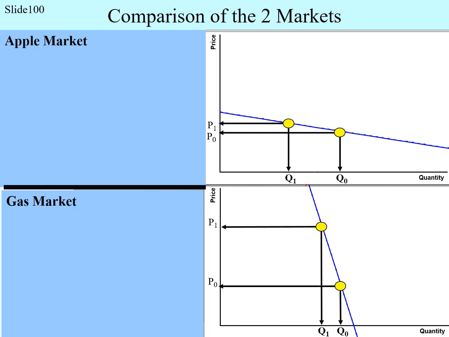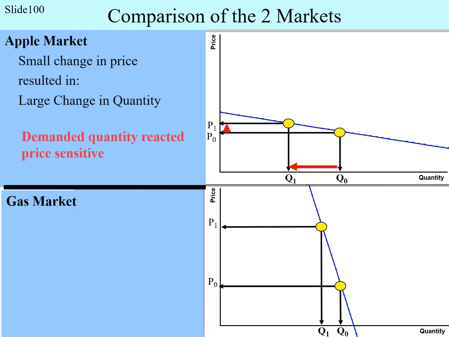What happened in the apple market? After the shortage in supply, the demanded quantity had to go down too to guarantee a new equilibrium. When the price increased, this triggered a large change in demanded quantity. A small price change resulted in a large change in quantity because the demand curve reacted very price sensitive.